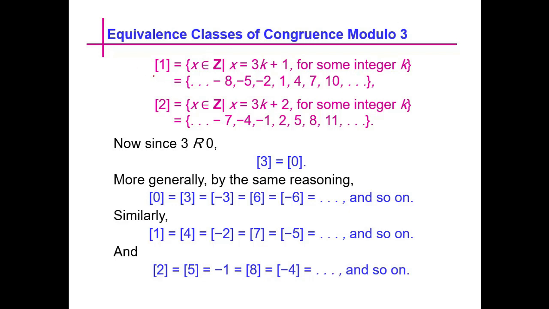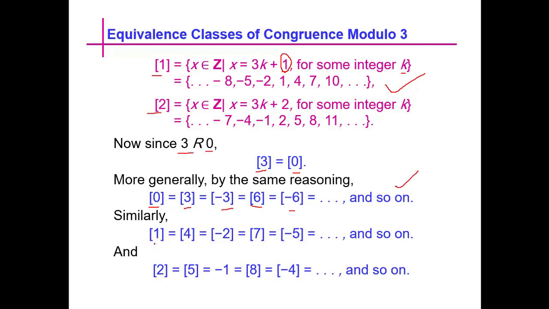Just like that, we have a class of 1 by placing 1 at the place of a here and putting different integers, we get this class, and same is the case with 2. Now we know that since 3 is related to 0, the class of 3 is equal to the class of 0. And more generally, by the same reasoning, we can say that the class of 0 is equal to the class of 3 and minus 3, 6 and minus 6 and so on.